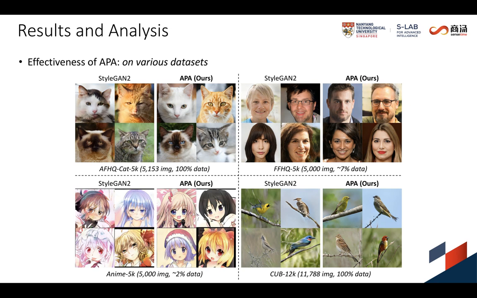On the bird dataset with heavy background clutter, the generated images are completely distorted, although trained with more data. The proposed APA significantly ameliorates image quality on all these datasets, producing much more photorealistic results.